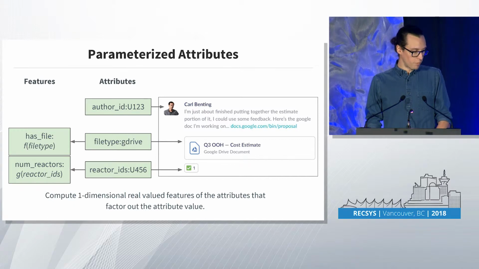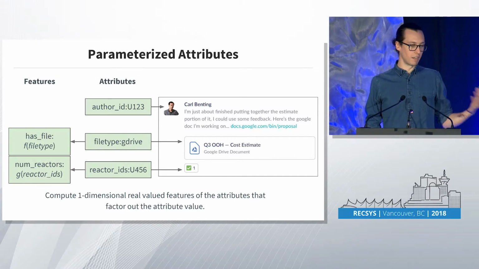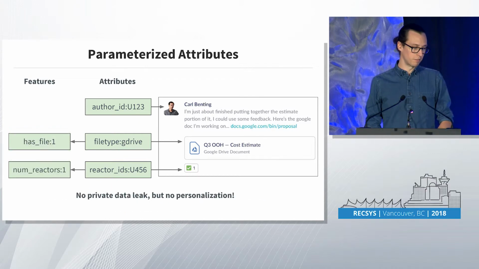In this case, for example, we have this attribute that's reactor IDs, so the list of users who reacted to a message. We don't want to feed that directly into the model, so what we do is compute a function of that that's just the number of reactors. We lose some information, but in this case, we're making sure we're not leaking any private information into the model, since num reactors doesn't say anything about the person who actually reacted to the message.